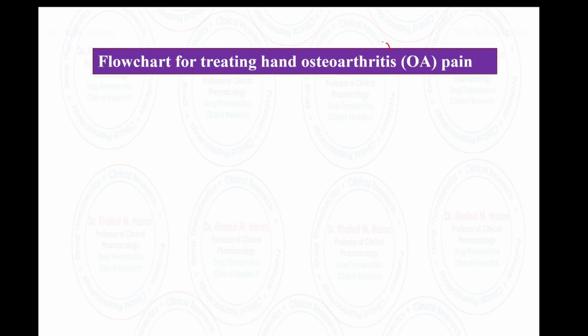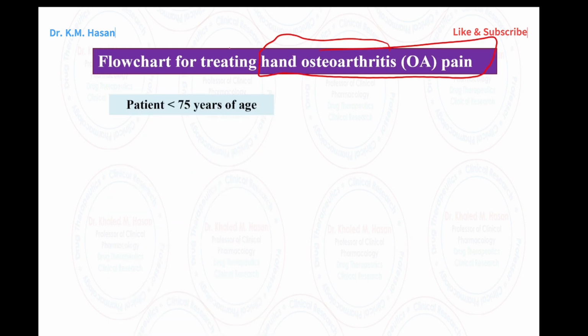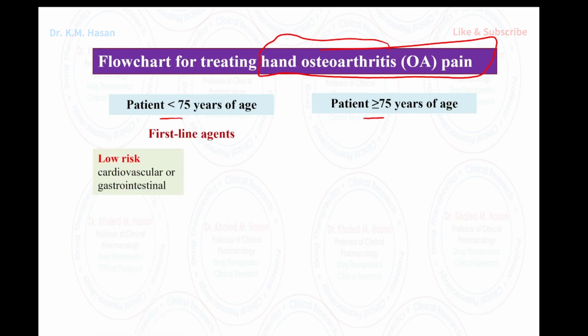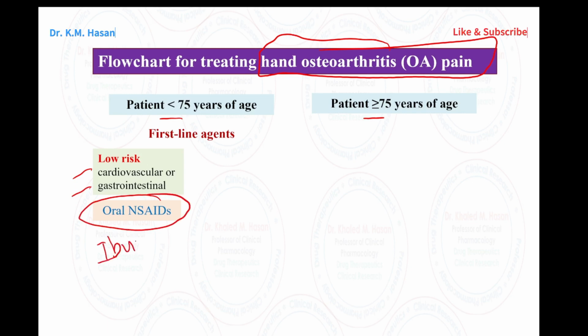What happens if the patient suffers from hand osteoarthritis? When you have hand osteoarthritis, we have a different approach because we have small joints. Okay, now we have two cases. We need to ask ourselves, is the patient who comes to the clinic less than 70 years old or above 70 years old? If the patient is less than 75 years, okay, we need to look at the patient's risk factors. Does the patient suffer from cardiovascular risk factors? If the patient has low risk factors for cardiovascular disease and peptic ulcer disease, drug of choice, I will go with the NSAID such as ibuprofen, for example.